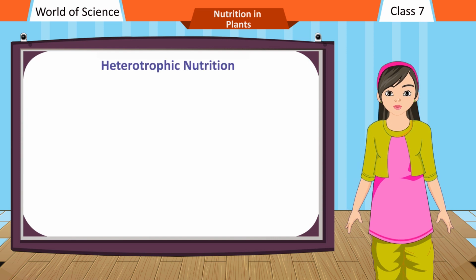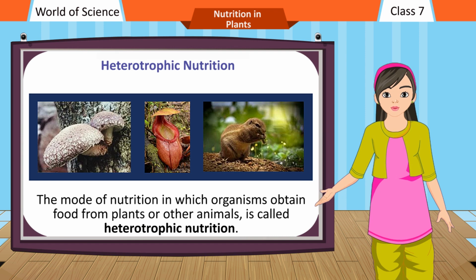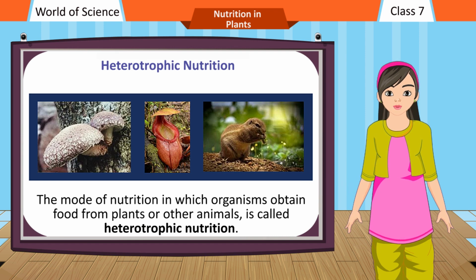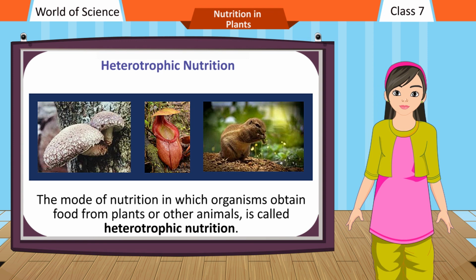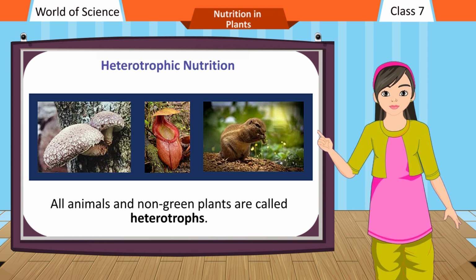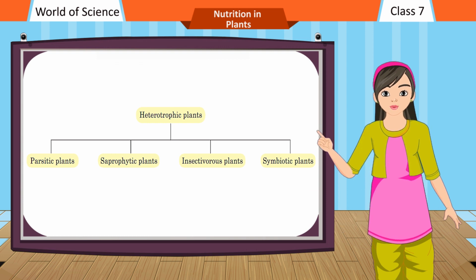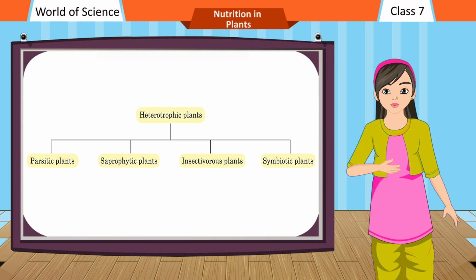Heterotrophic nutrition. The mode of nutrition in which organisms obtain food from plants or other animals is called heterotrophic nutrition. All animals and non-green plants are called heterotrophs. Heterotrophic plants. Parasitic plants, saprophytic plants, insectivorous plants, symbiotic plants.